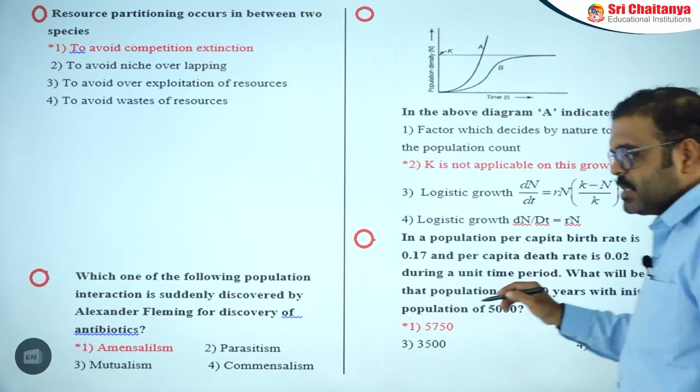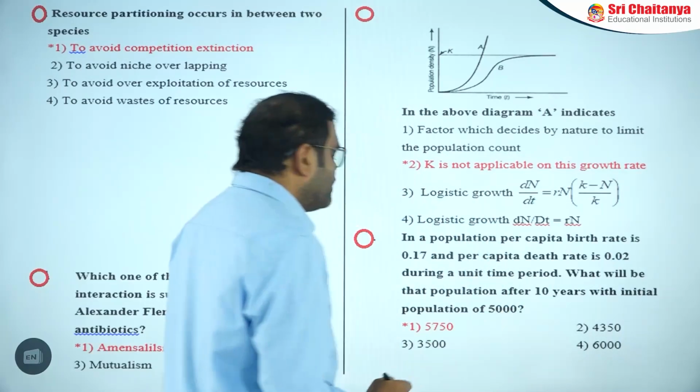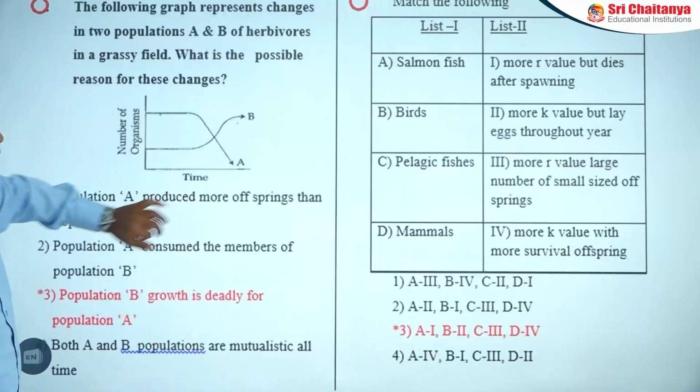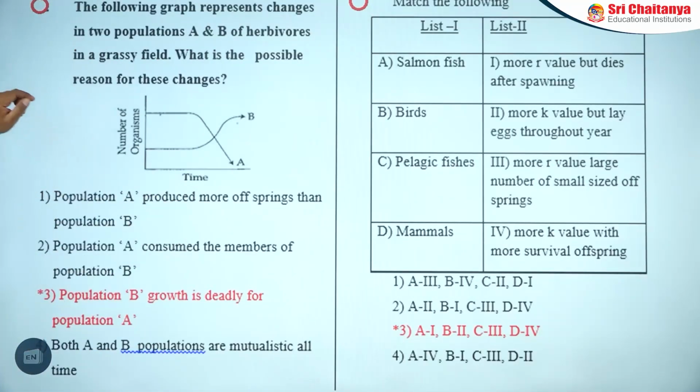dN/dt = rN. You can get the answer 5750. Then the next one is this one.